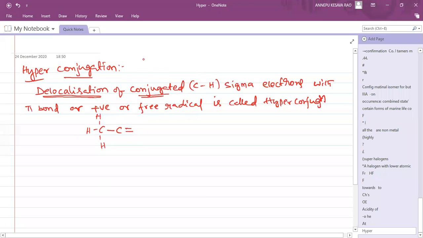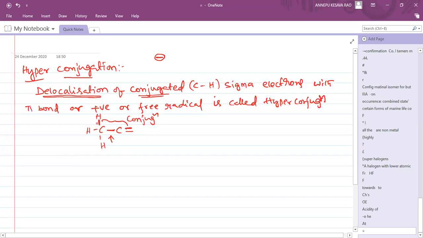Conjugated means anything you are comparing between them, one sigma bond should be there. So this CH sigma bond and this pi bond, how many sigma bonds are there between? One sigma bond is there. Then the CH sigma and this pi are in direct conjugation. Remember the point here.